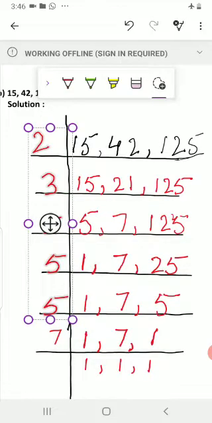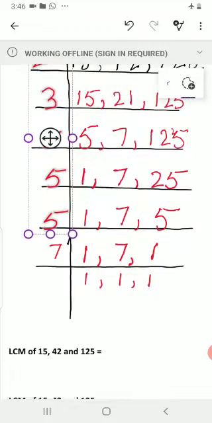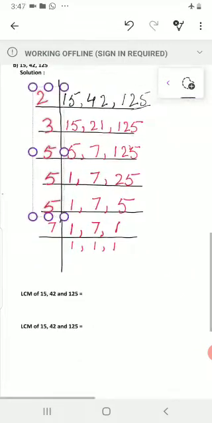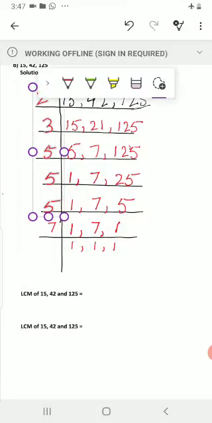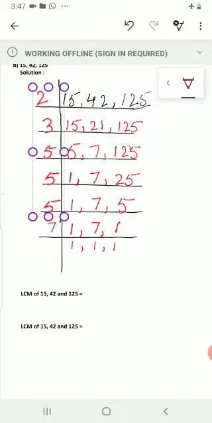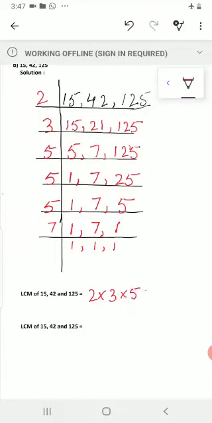Okay, so here we write 2 multiply by 3 multiply by 5 multiply by 5 multiply by 5 multiply by 7.